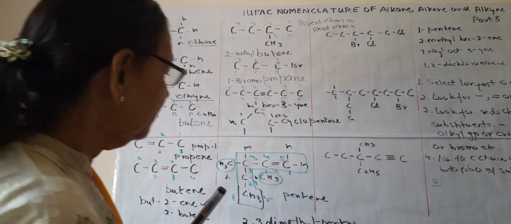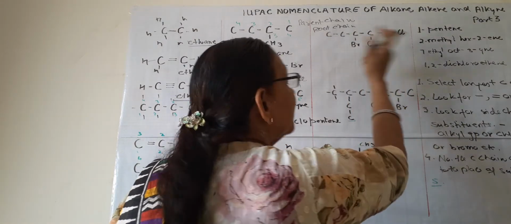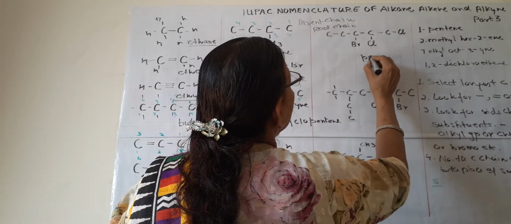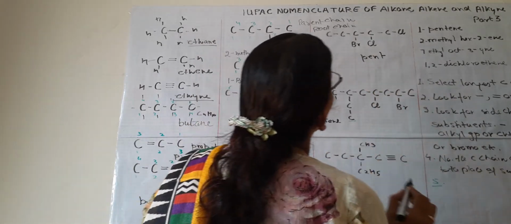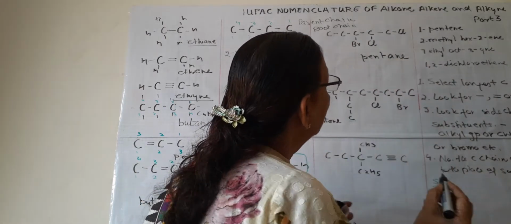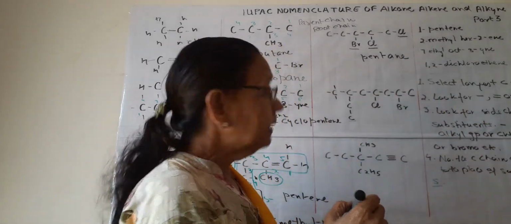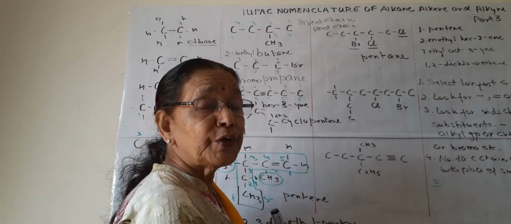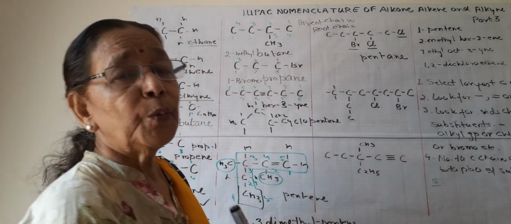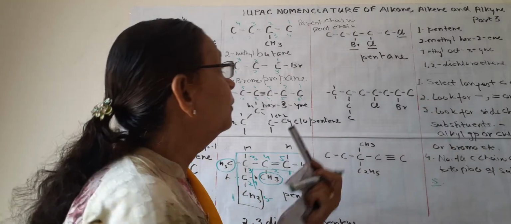Now coming to the next, what is this? The straight carbon chain 1, 2, 3, 4, 5. So penta, pent, and no double bond, ane. Simply it is pentane, but we have to look for these substituents. Here the substituents are halogens. So bromine and chlorine, they are together. Bromine, chlorine, iodine, fluorine, the common name is halogens.